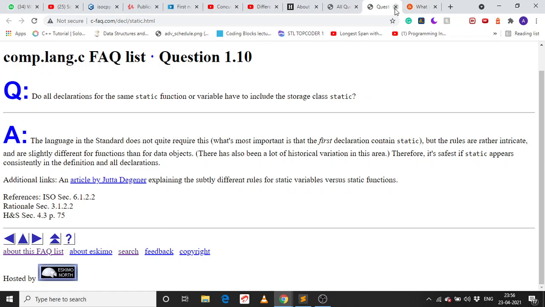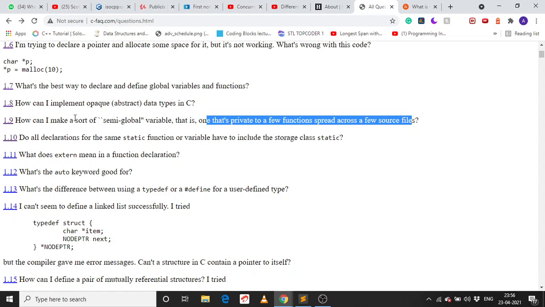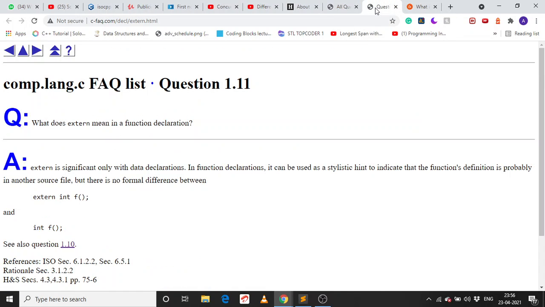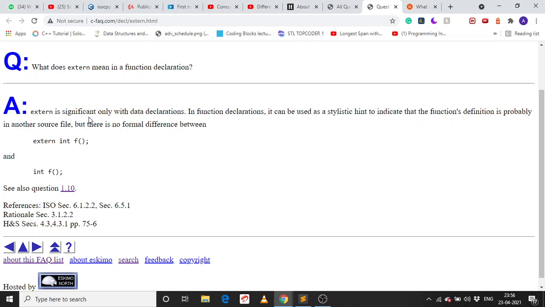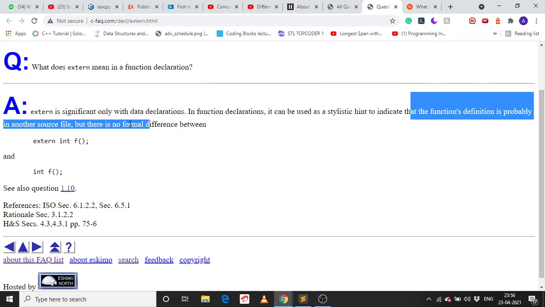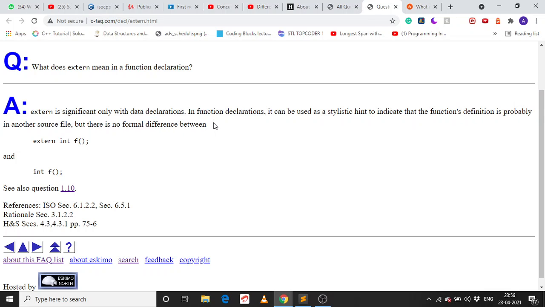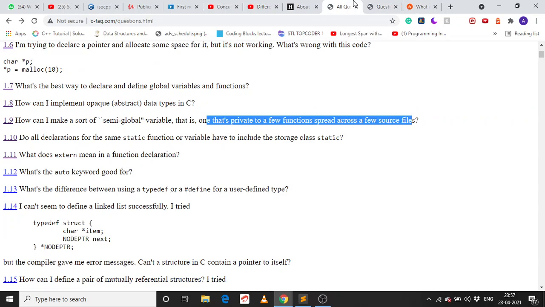So now I will move to the next question. What does extern mean in a function declaration? So extern int f: extern is significant only for a data declaration. In a function declaration, it can be used as style. It's a stylistic hint to indicate that the function definition is probably in another source file, but there is no formal difference between this and this, because they both are declarations. Not the definition, just the declaration. Look at my words, what I'm saying.